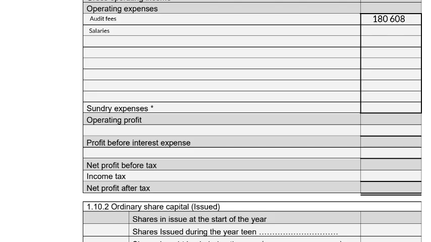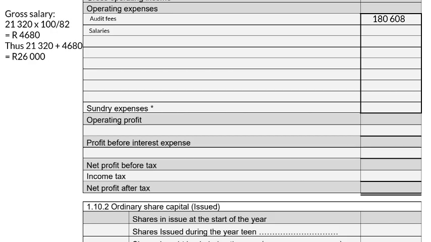So we take the net salary of 21,320 and they say it's 18%. The deductions is 18% of the gross salary. So 100 minus 18 is 82. So we take the net salary, we times by 100 and divide by 82. So we basically work backwards. So the total deductions will then be 4,680 Rand per month. So his gross will be his net plus the deductions to give you 26,000 Rand. And the employer's contribution is 4,000.